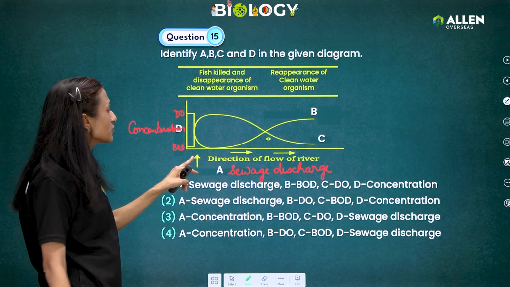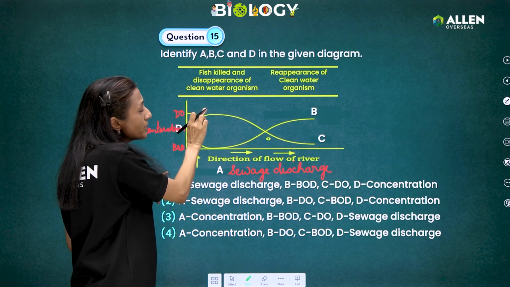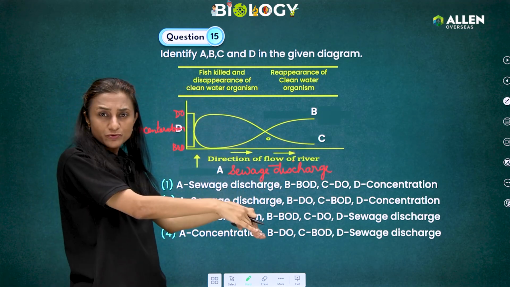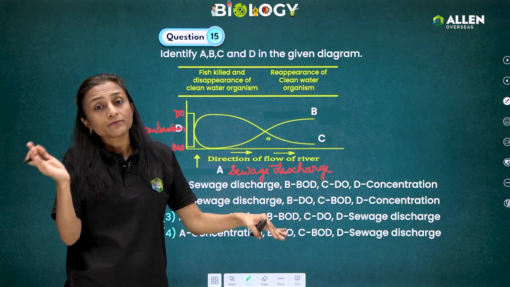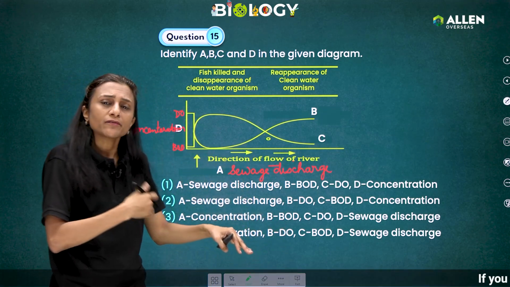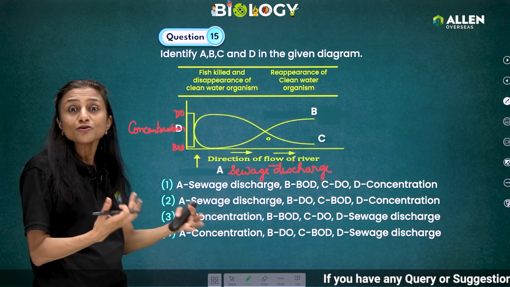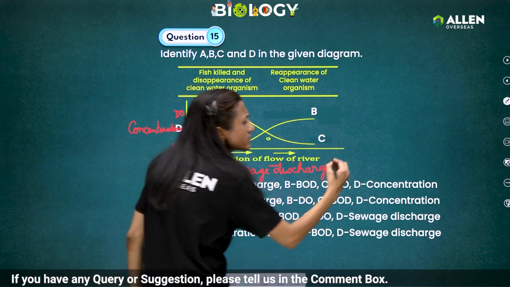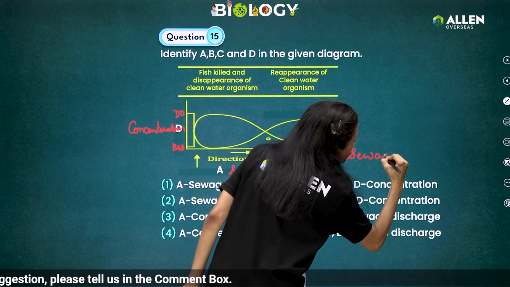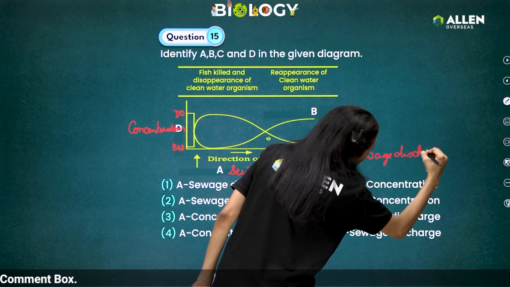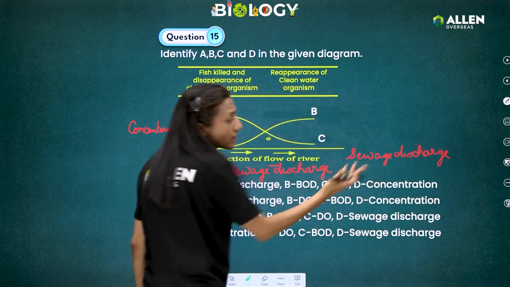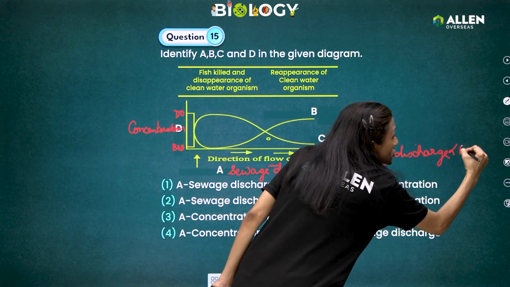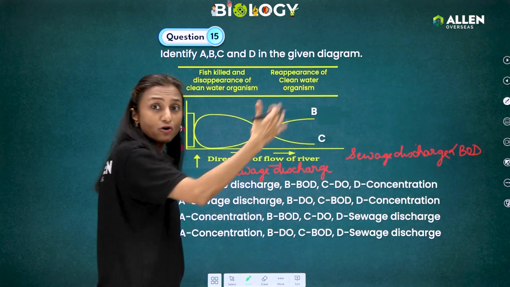So if A is our sewage discharge, at this point, what will happen? Dissolved oxygen will fall down, okay? Now, dissolved oxygen is reducing. Or we can say that when dissolved oxygen is reducing and these organisms are multiplying, their demand of oxygen is increasing. So we can say biological oxygen demand is increasing. So it's a simple relationship. The more the sewage discharge, the more the microorganisms will multiply in order to degrade this sewage which contains biodegradable organic matter. So we can say their biological oxygen demand will rise because they need more oxygen.